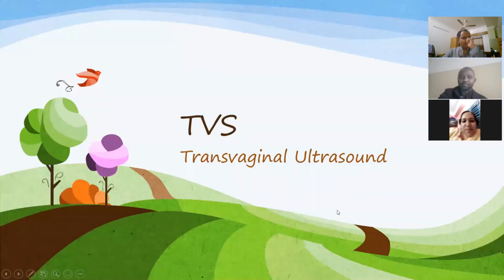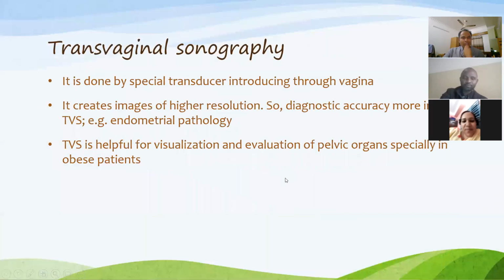So TVS, transvaginal ultrasound. Transvaginal sonography is done by a special transducer introduced through the vagina. We are performing pelvic organ ultrasound, usually transabdominal sonography, but in some cases where we need a very good quality image, we scan through the vagina using a special type of transducer called an endocavitary transducer.